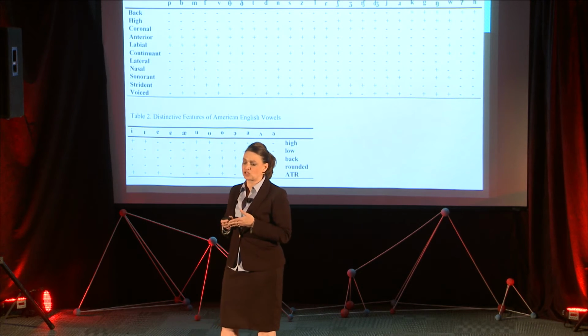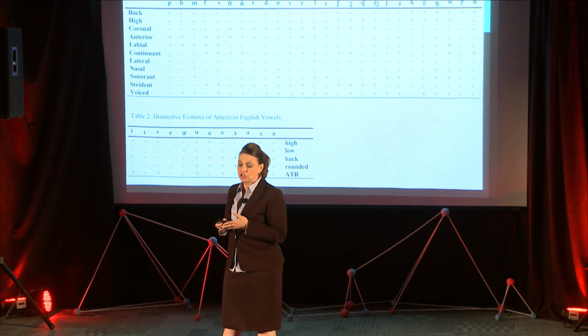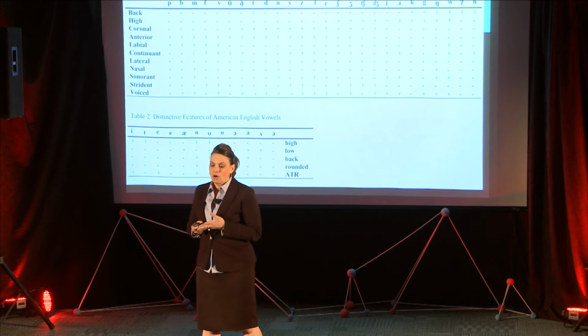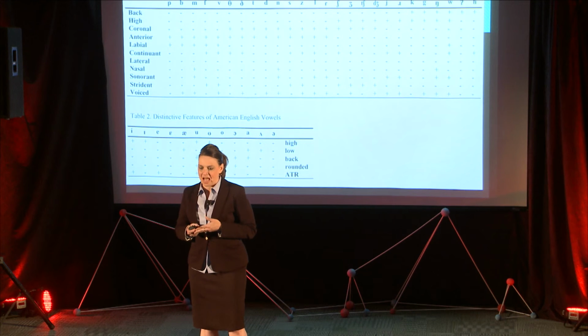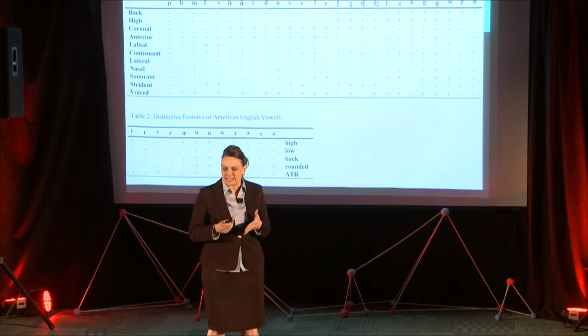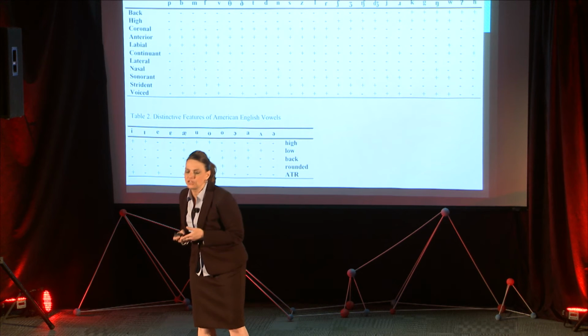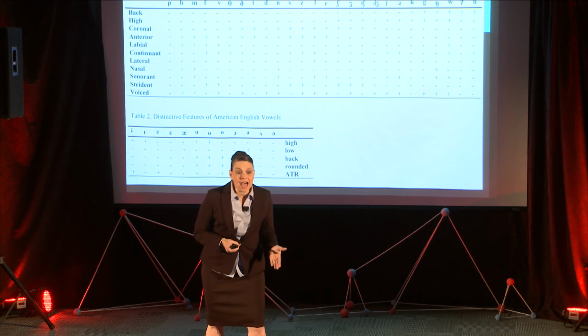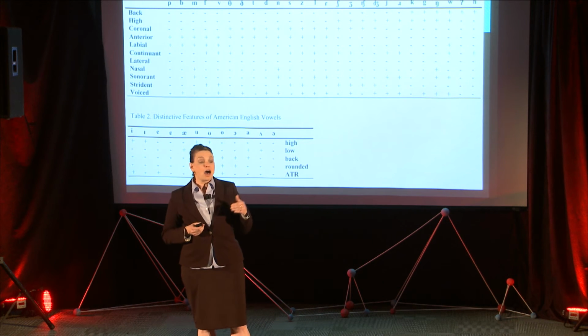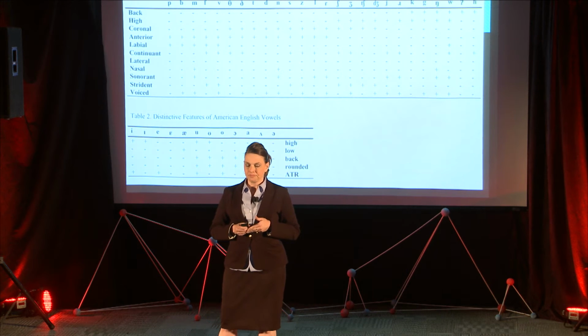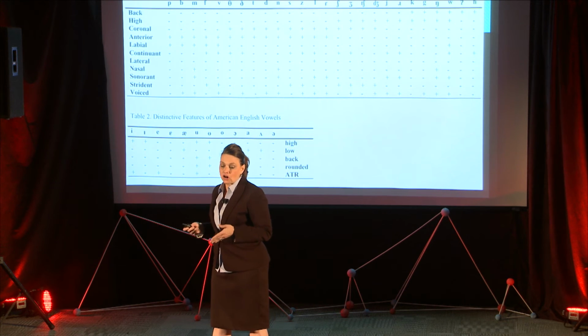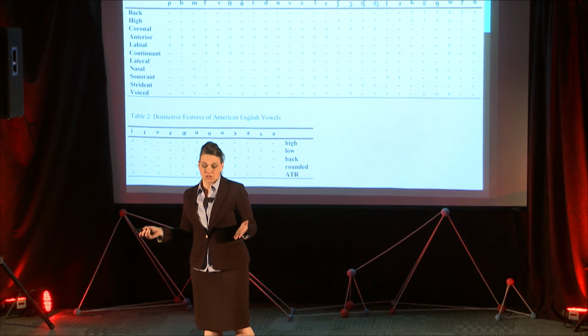Researchers by the names of Chomsky and Halle studied the genetic makeup or the DNA of sounds based on distinctive features of these sounds. Either the feature was present or not present, marked by a plus or a minus. This chart is the result of their research.